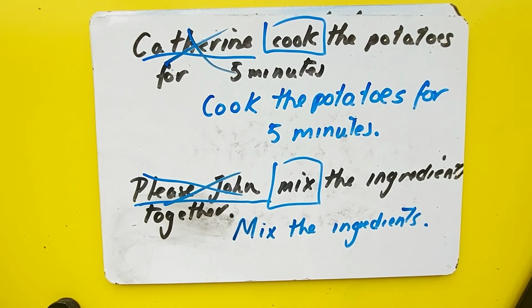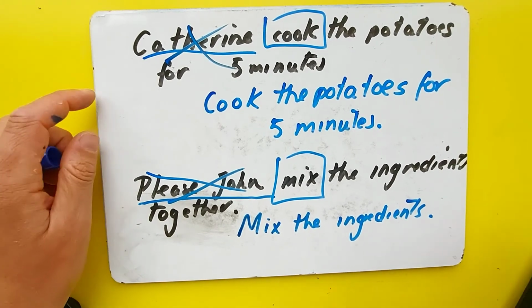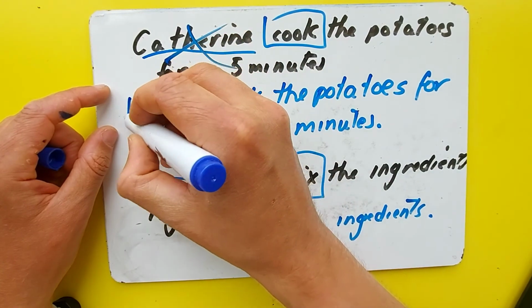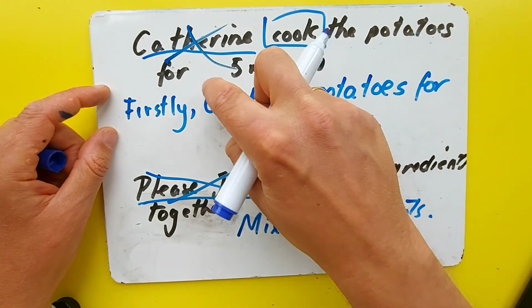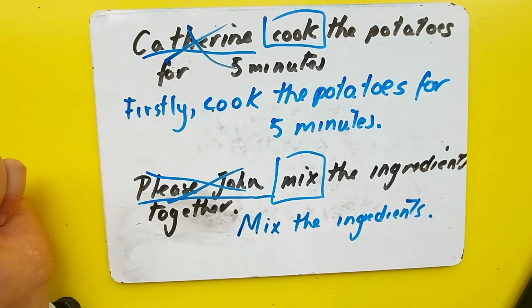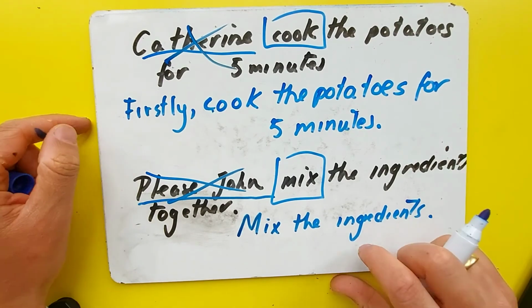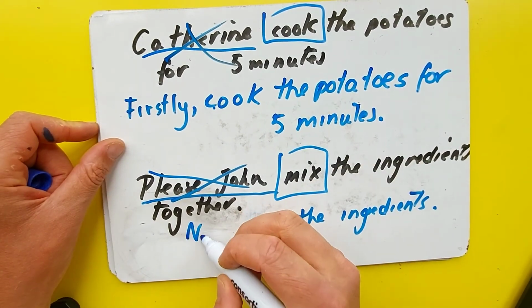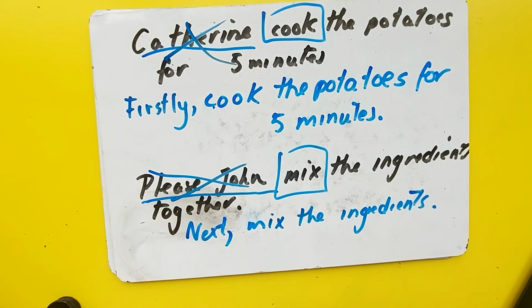Now we can actually also add something else to the beginning of the sentence. I could add time openers, things like firstly, secondly, next, later, okay, so that it helps you to sequence it. So I could just do that here. I could say firstly, but if I'm doing that, it'd be nice to have a comma to separate it off from the main body of the sentence. So you are still allowed to have time openers. That helps us, isn't it? So firstly, do this. Secondly, mix. And again, I could do the same here. So I could have, say, next. Make that a small m. It's nice to have a comma there to partition it off.